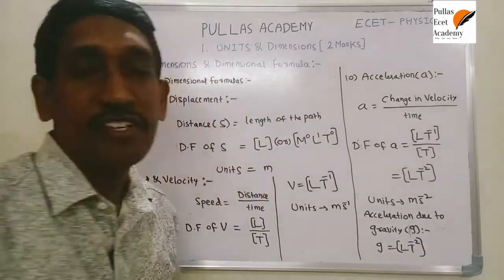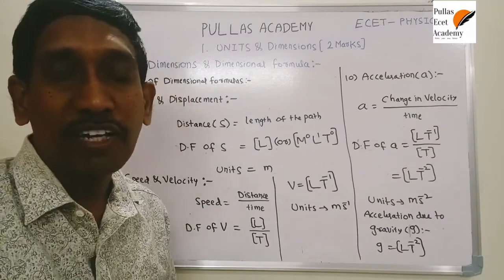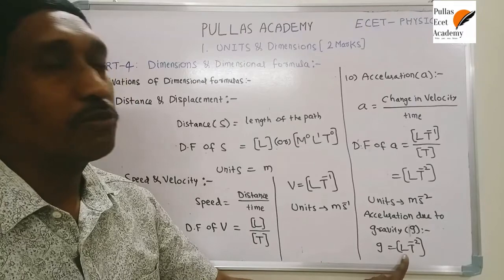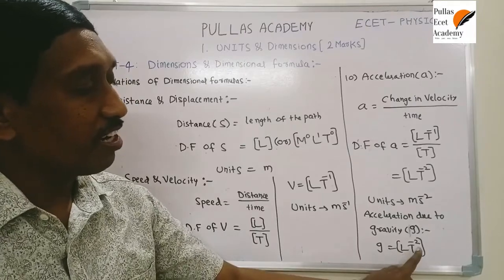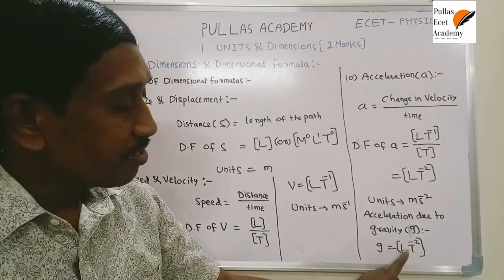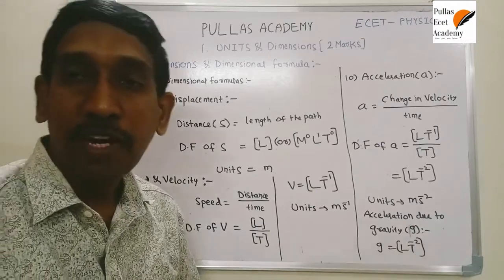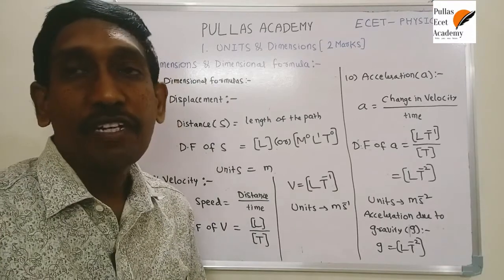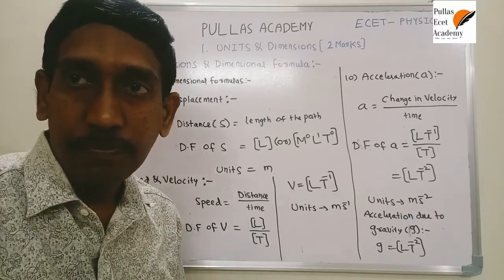L T power minus 2 stands for M power 0, L power 1, T power minus 2. That means it depends upon two fundamental quantities: one is length, the second is time. How many lengths? Only one length. How many times? Minus 2 times. So this is the dimensional formula of acceleration.